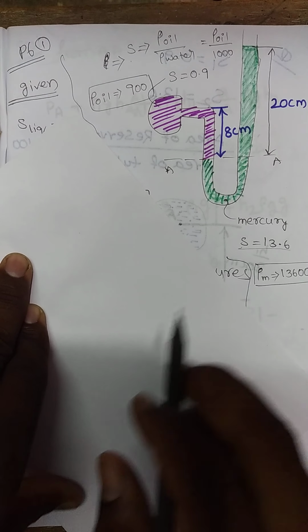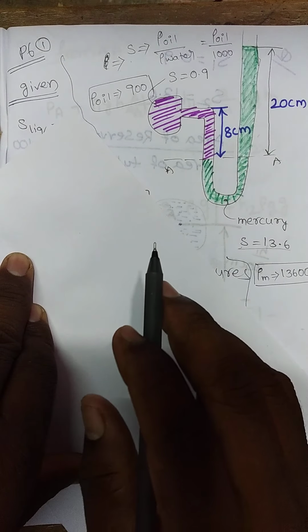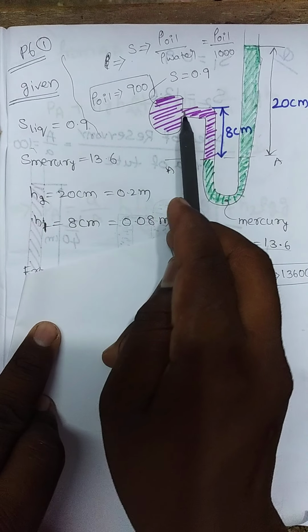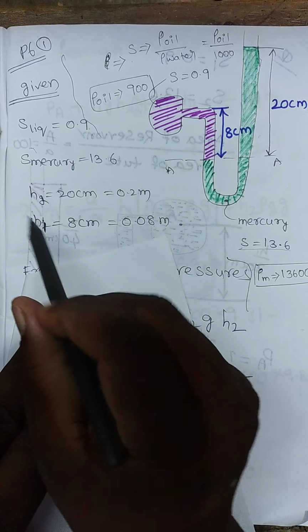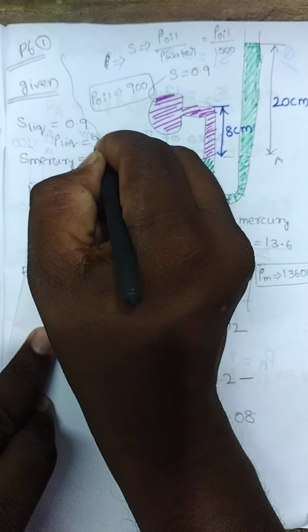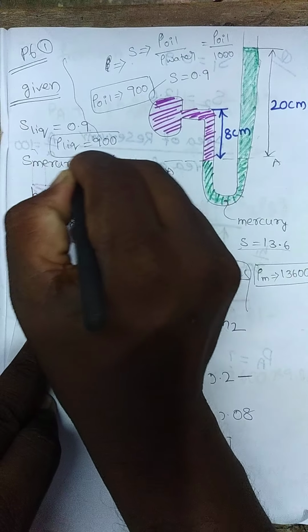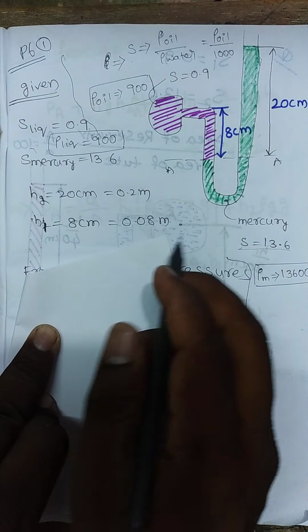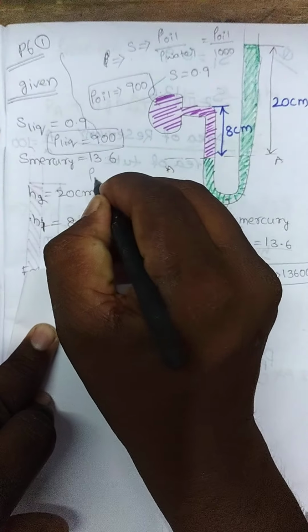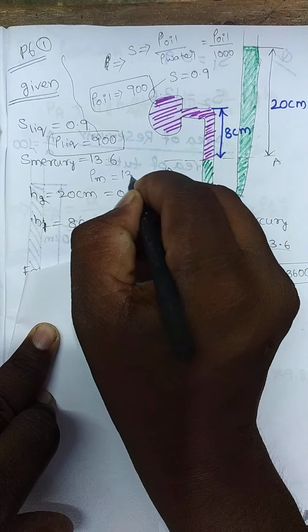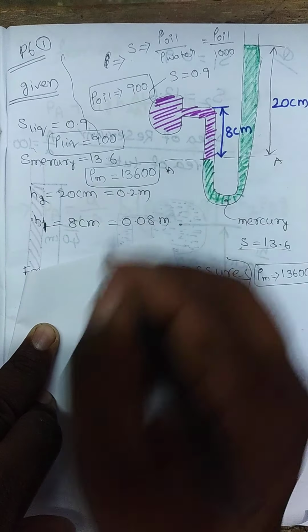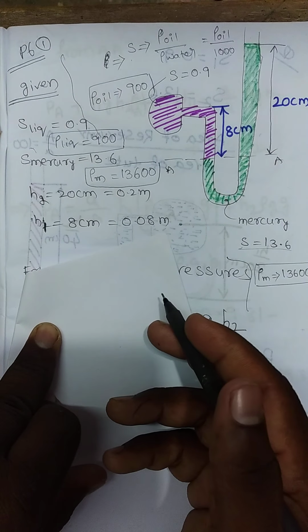Now coming to the data, specific gravity of the liquid is 0.9, from which you calculated the density of liquid as 900, simply multiplying with 1000. Similarly, specific gravity of mercury is 13.6, from which rho of mercury is 13,600. Why multiply with 1000?